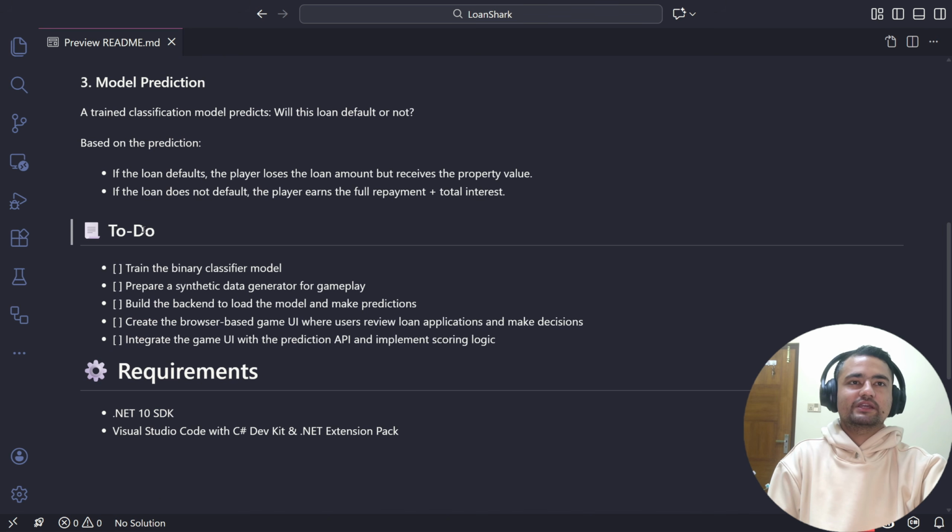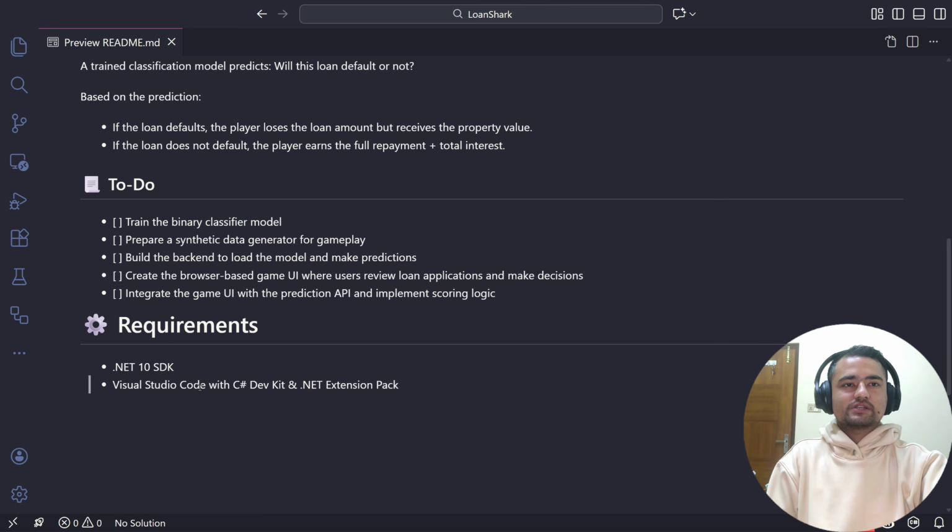But unfortunately, I don't think I will be able to complete the whole project in a single video. But I will train a binary classifier model today for this project. And if you are following along, then you will also have one binary classifier model at the end of this video. The requirements are not that fancy.